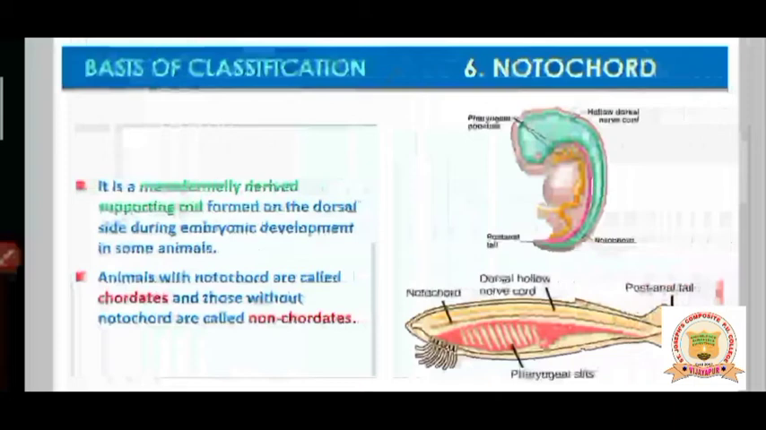In future, in vertebrate animals, it is going to form the vertebral column. So notochord is going to change into the vertebral column. In one word, if you want to define notochord, it is a solid supporting structure present on the dorsal side of animals. Animals with notochord are considered chordates, and those without notochord are called non-chordates. So based on the presence and absence of notochord, the animals are divided into two main groups: chordates, which are also called vertebrates; non-chordates, which are also considered invertebrates. The animals which do not possess this notochord are considered non-chordates.